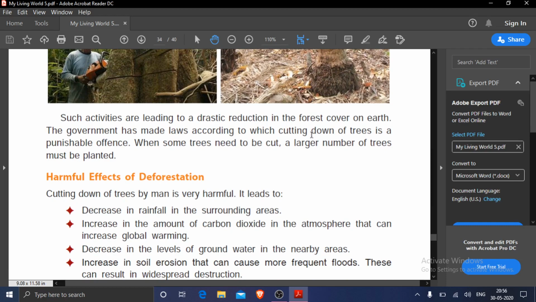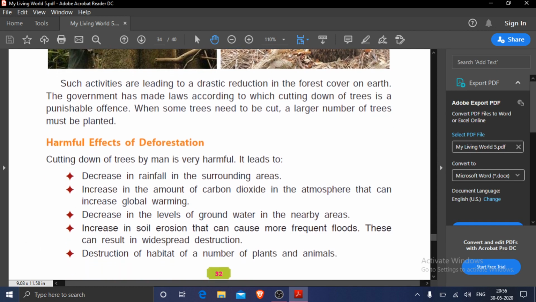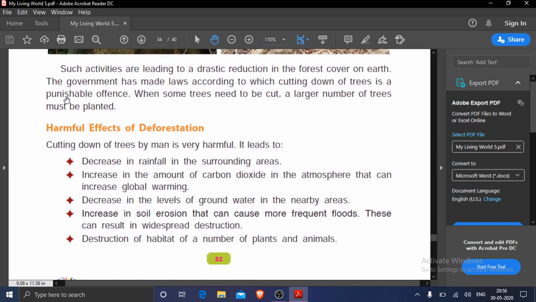Means forests are decreasing because of deforestation, and the government has made laws according to which cutting down of trees is a punishable offense. Means if anyone has cut the tree, then he or she should get the punishment. It is a crime. When some trees need to be cut, a larger number of trees must be planted. When you cut one tree, then more trees should be planted by you. Then only our nature will be balanced.